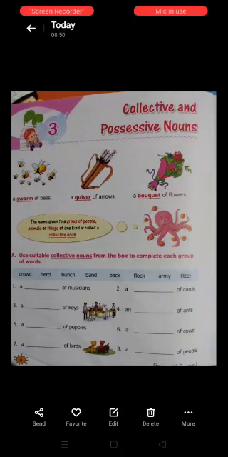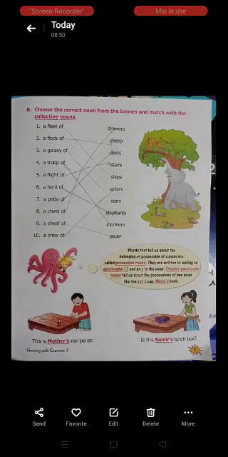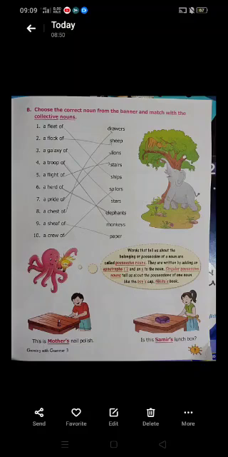Children, yesterday we solved this exercise and today we will solve the next exercise that I gave you in the homework. Let's start. Choose the correct noun from the banner and match it with the collective noun. Children, you have to find out the correct noun and then you have to match it with the collective nouns.